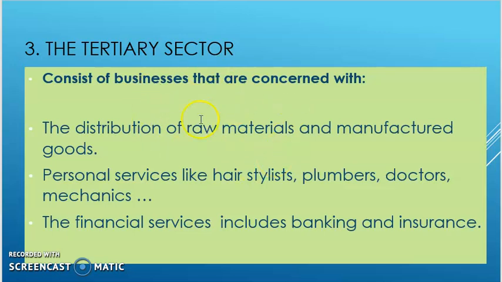Once the raw materials are in the secondary sector, they are then converted into consumable goods. And those goods also need to be distributed. So from the manufacturing concern, goods are taken to shops or retailers or even wholesalers where they are further distributed and sold to us.